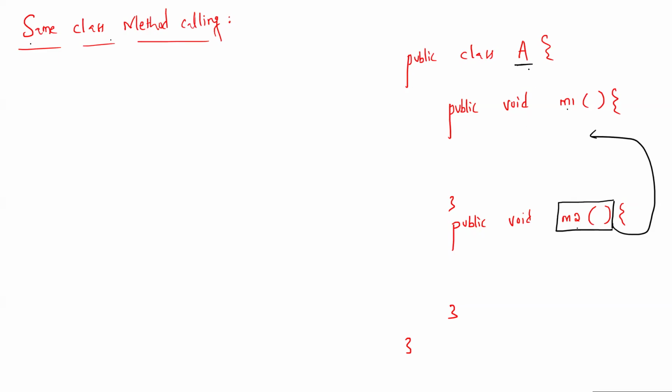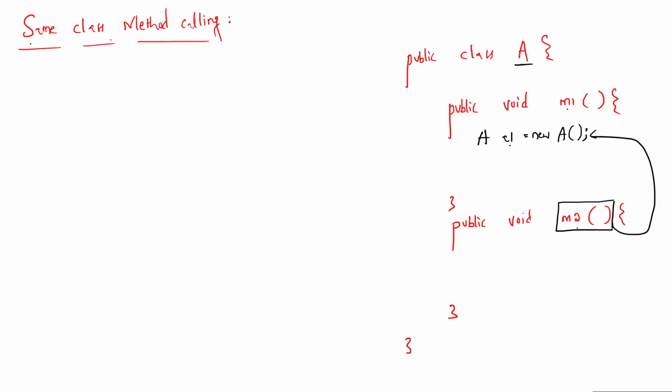Even though the method is present in the same class, it is possible to create the object for that class within one of or within all of its methods. So I'll use the class name, an object reference equals new class A, empty parenthesis, semicolon.